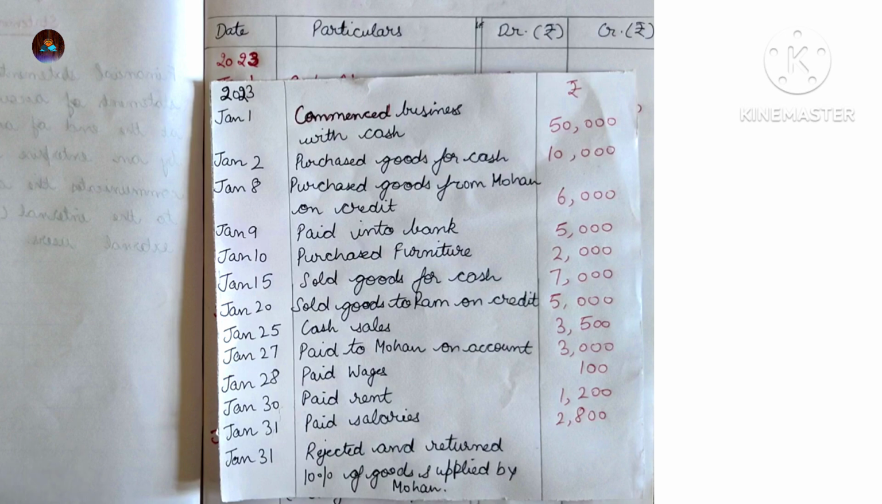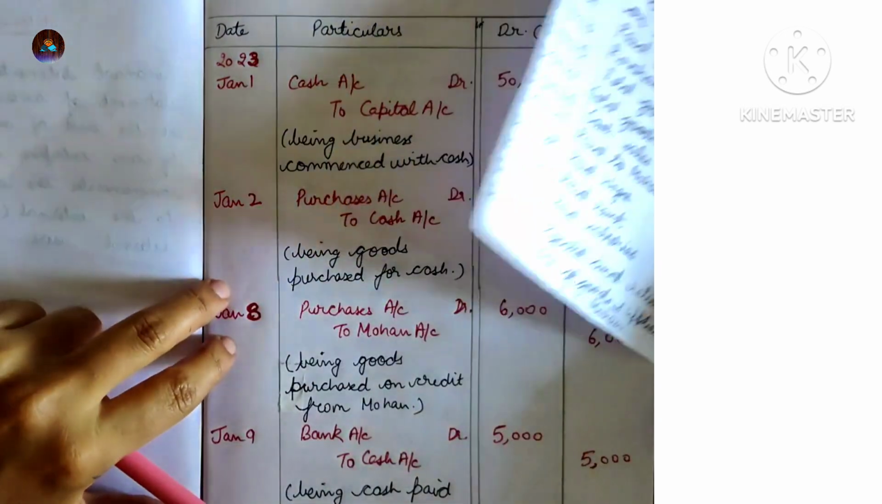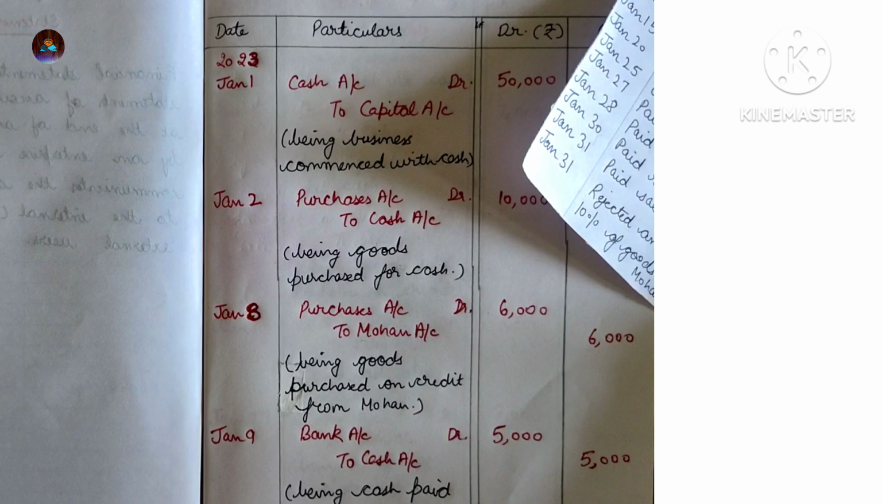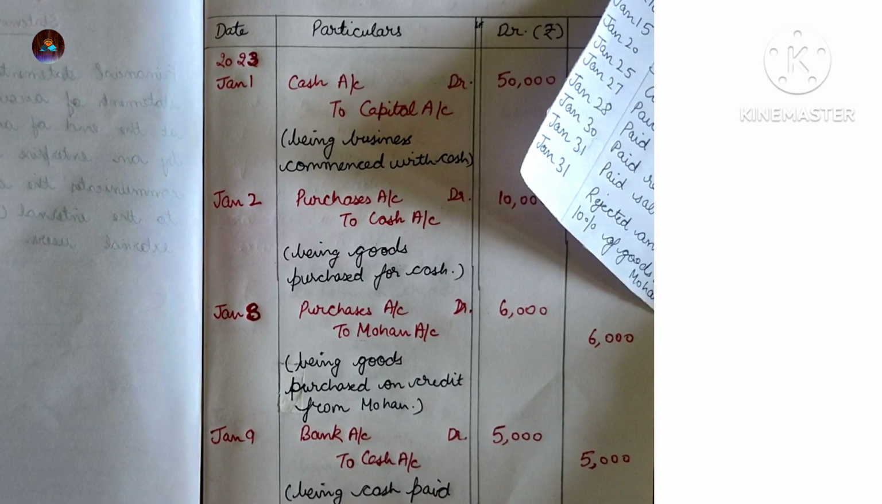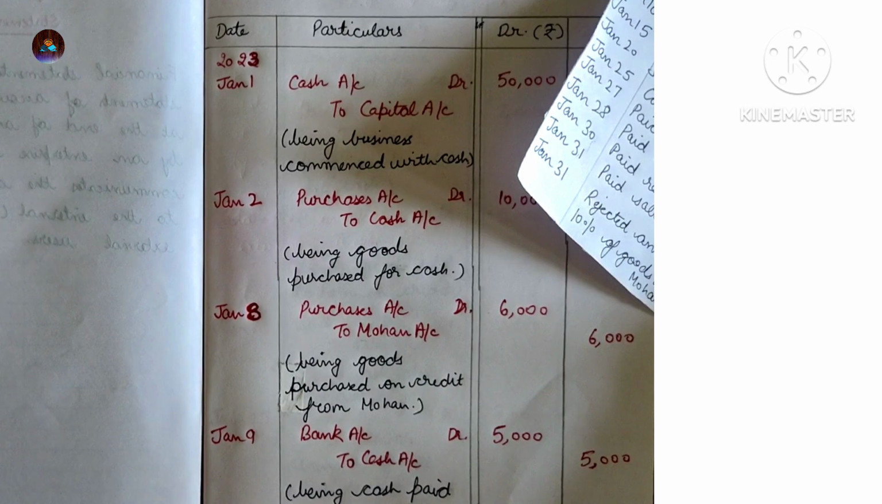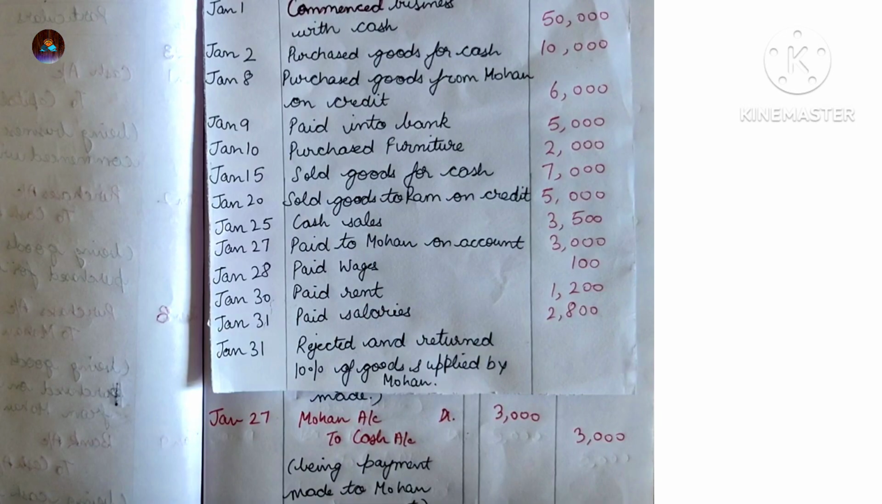Next entry. Paid into bank 5,000. The amount has been paid into bank. So the entry will be bank account debit to cash account. So bank account will be debited. Debit the receiver. So the receiver is the bank.